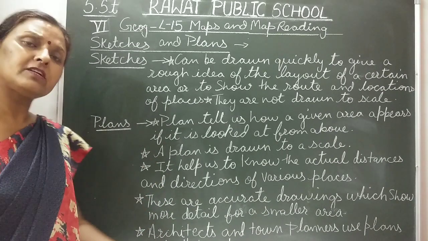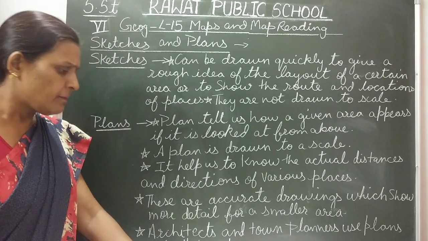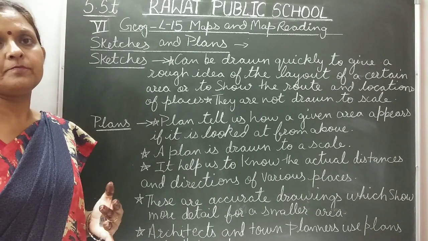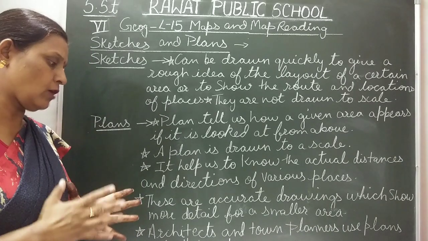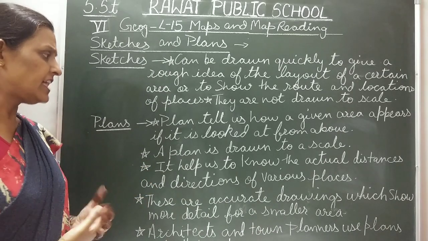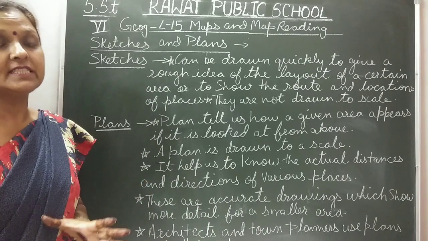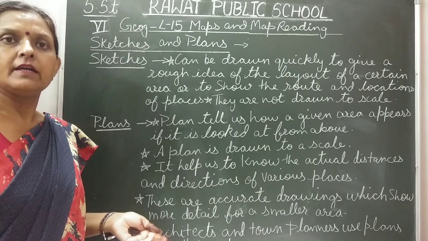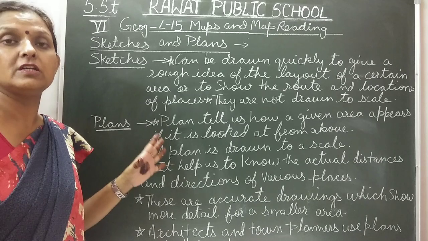Then there are different components of a map. First it is the title. What is the meaning of title? It tells us the information about the map. Then there is the scale of the map. Scale is the actual distance on the ground and the distance shown on the map.